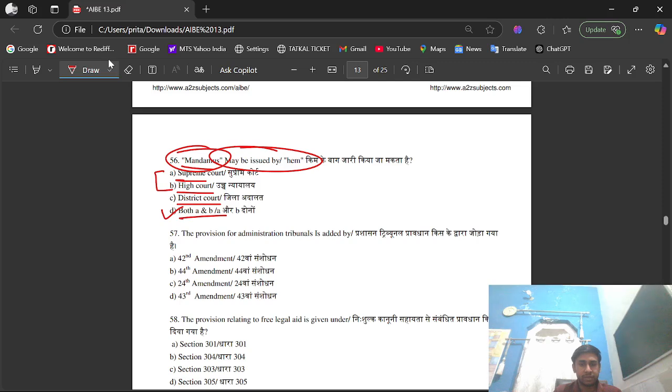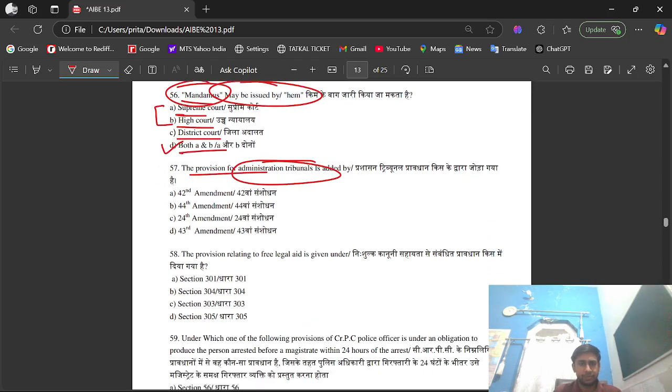Question number 57. The provision for administrative tribunals is added by: 42nd Amendment, 44th Amendment, 24th Amendment and 43rd Amendment. Its right option is option A, that is 42nd Amendment. The 42nd Constitutional Amendment, which came in 1976, introduced Article 323A, which allowed the formation of administrative tribunals for resolving disputes related to public service.